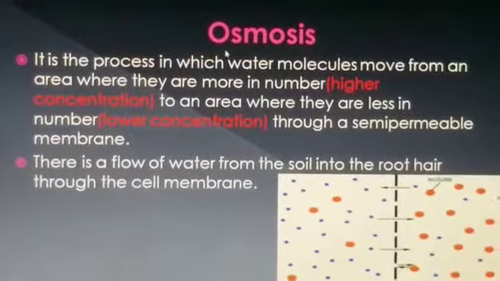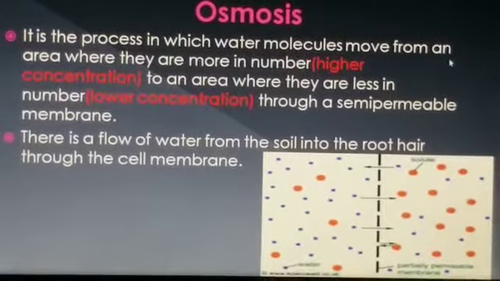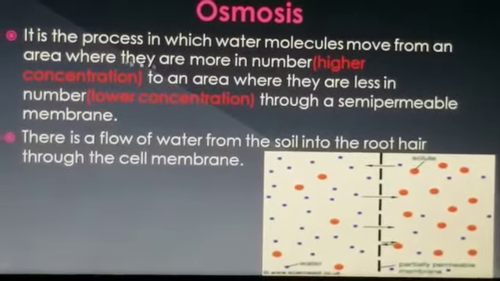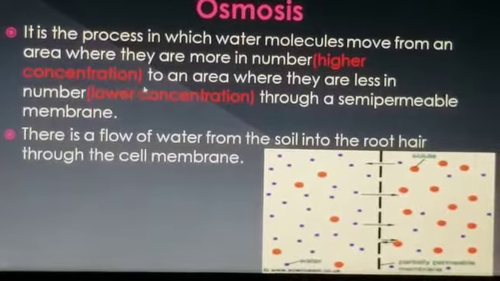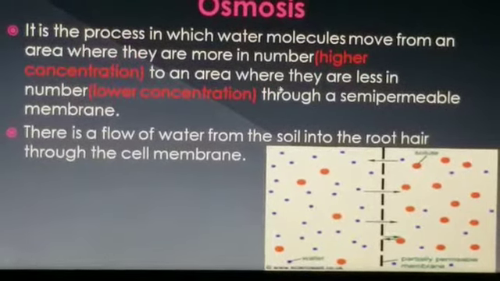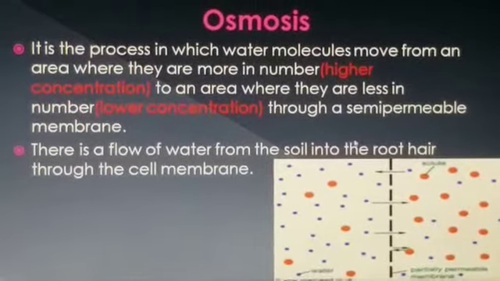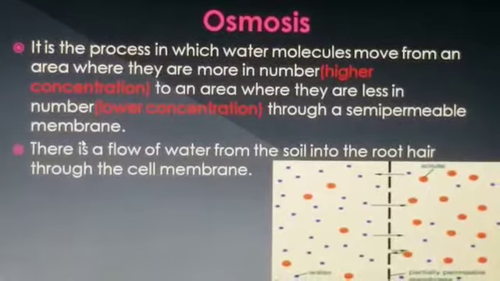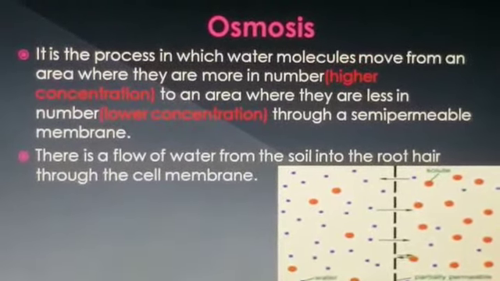Now I'll teach you what osmosis is. It is a process in which water molecules move from an area where they are more in number, that is the higher concentration, to an area where they are less in number, that is the lower concentration, through a semi-permeable membrane. Means the semi-permeable membrane allows only water molecules through it.